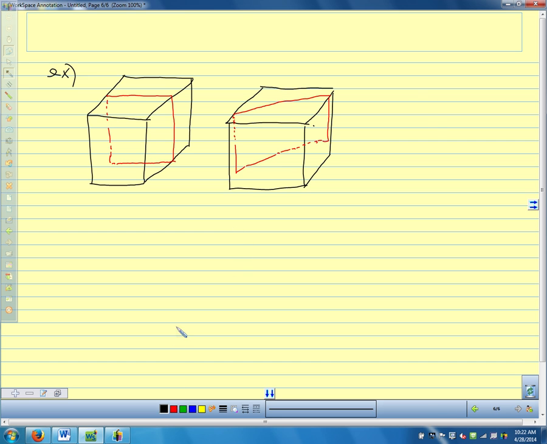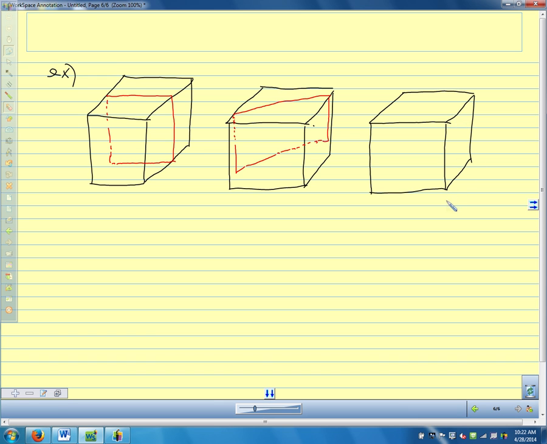What other shape could we end up with if we cut a cube with a plane? Could we get a triangle somehow? How could we get a triangle? What if we just cut a corner off?